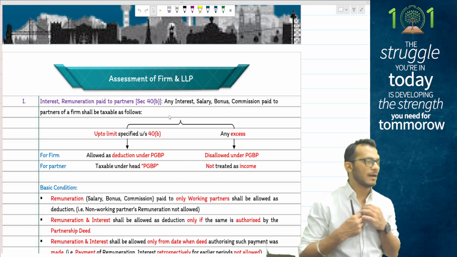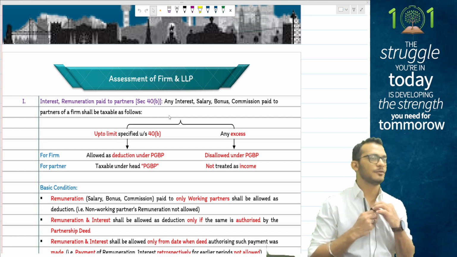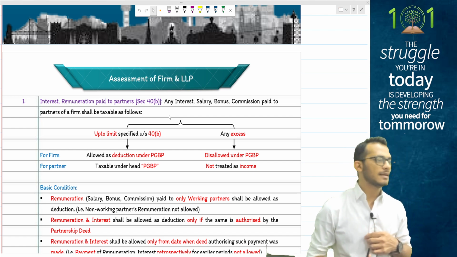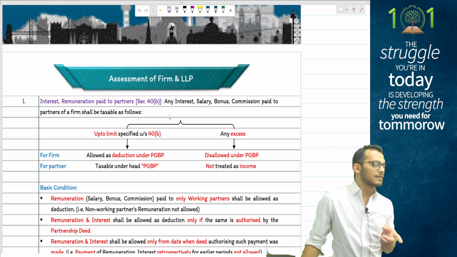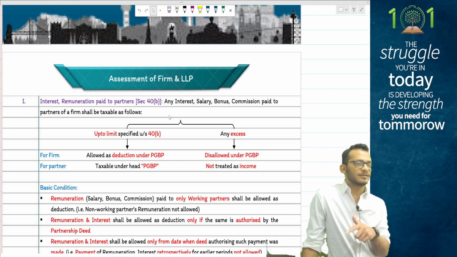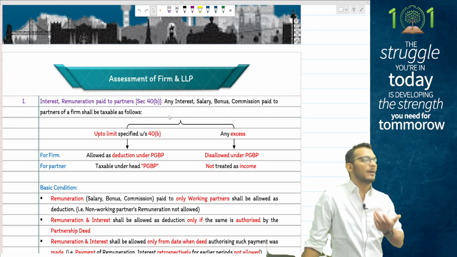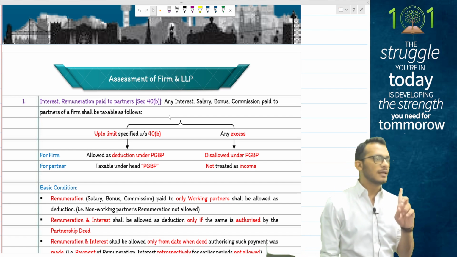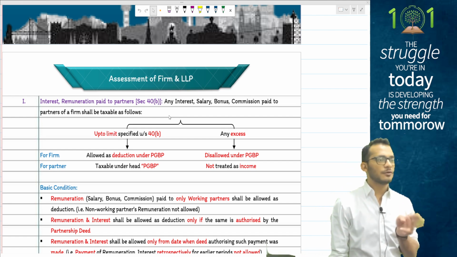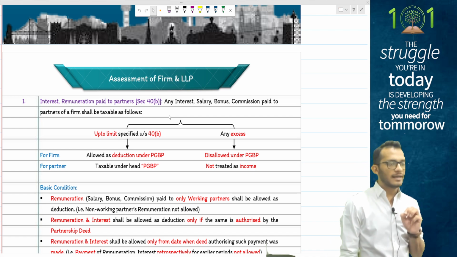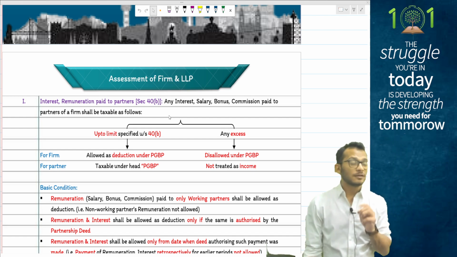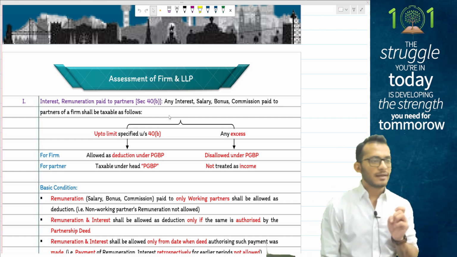What is allowed in the hands of firms becomes taxable in the hands of partners. If you exempt both the places, it becomes an issue. So it is deductible in the hands of the firm, and therefore becomes taxable in the hands of partners only to the extent of 12%. So if a partner is paid 15% interest, the firm will disallow 3%, and that 3% will be exempt in the hands of partners.